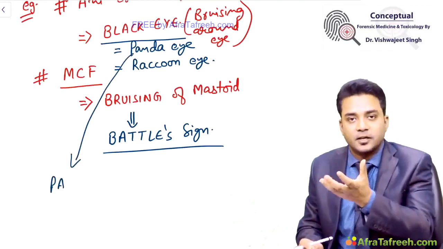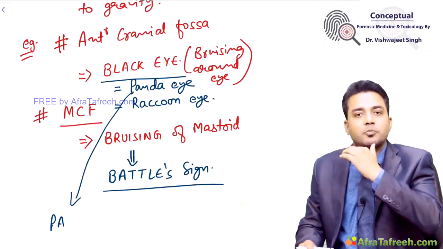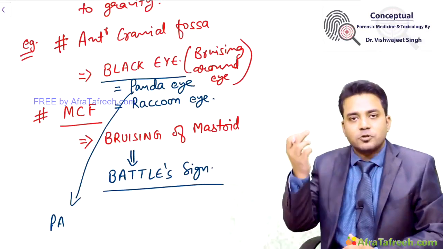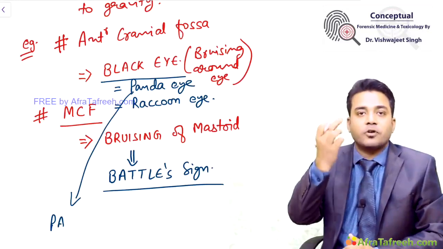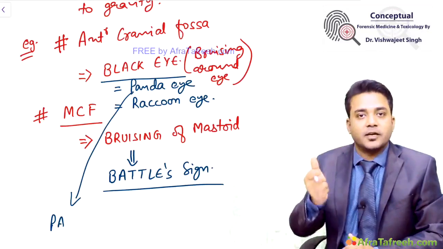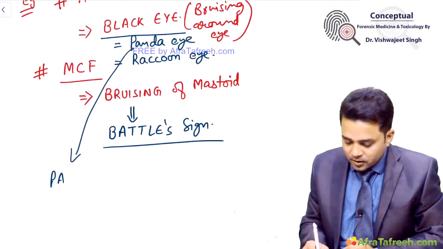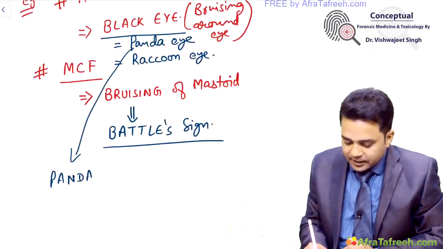This is black eye. Black eye can be produced by one mechanism, ectopic bruising. This can also be produced by direct impact over your orbits. Direct impact can also produce black eye, but ectopic bruising can also produce black eye. What is panda sign?